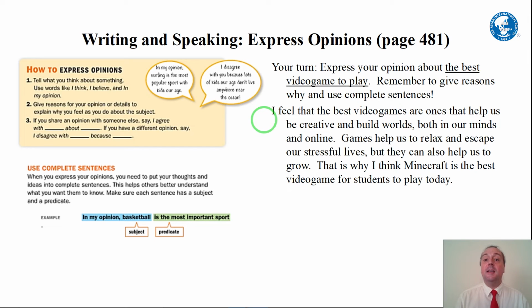Now, did I give you my opinion? Yes. What is my opinion? My opinion is that Minecraft is the best video game for students to play. Did I give you reasons why? Yes. They help us be creative and build worlds in our minds and online. They help us to relax and escape our stressful lives, and help us to grow. Those are all reasons why.